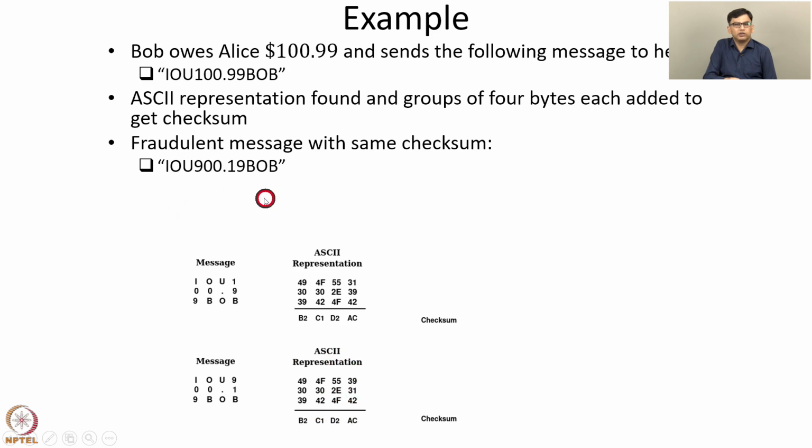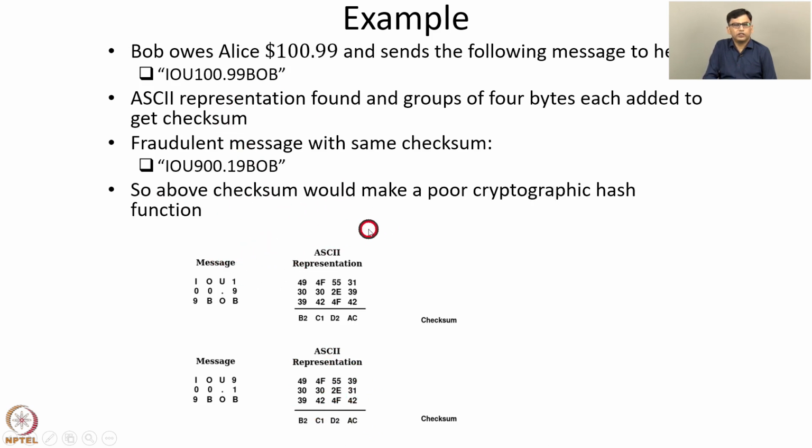So this message also has the same checksum as the original message. Hence, this checksum function would make a poor cryptographic hash function. It's a valid checksum, but a poor cryptographic hash function. It's straightforward to find another message which has the same output as a given message.